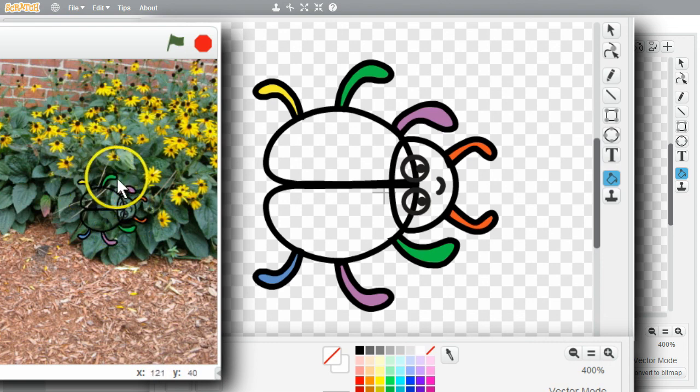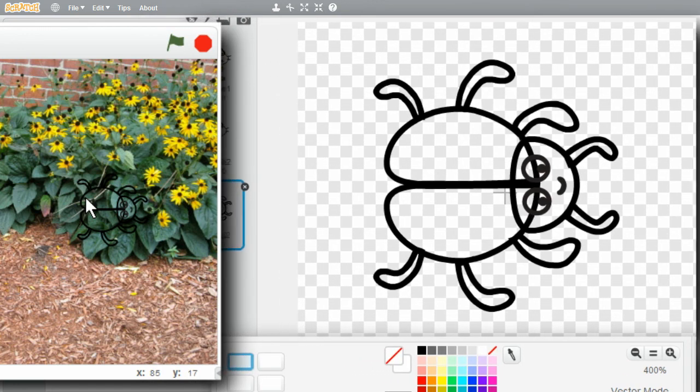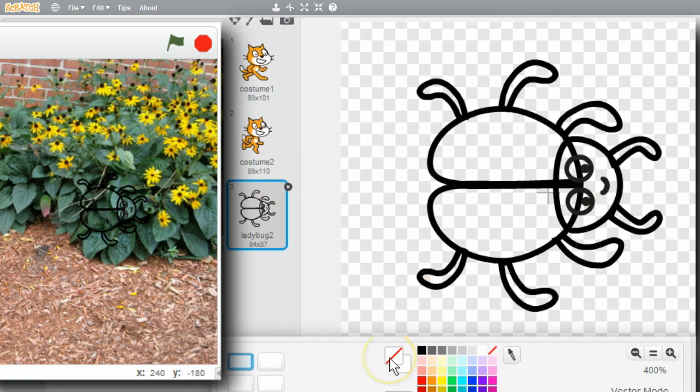I'll recolor her legs and antennae with a transparent color. Now I have only her outline, and she hides much better on the plants. I'm finished with this Pico challenge. I encourage you to play with transparent color. Try using it on different costumes and see what fun things you can do with it.